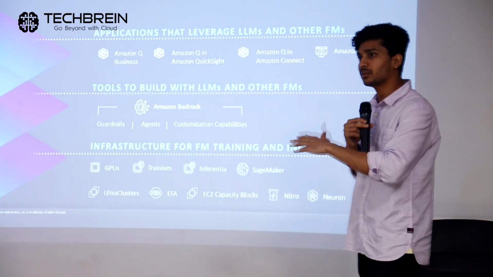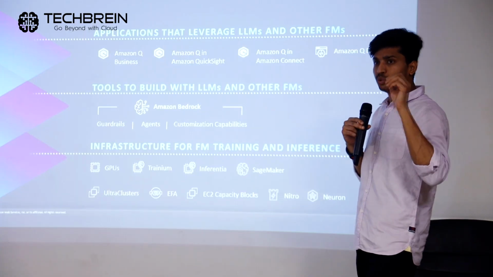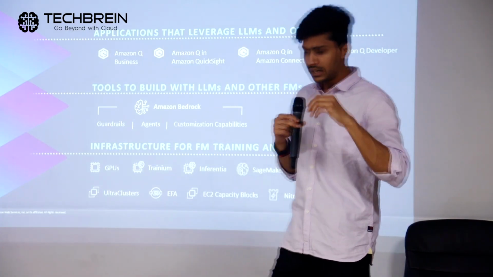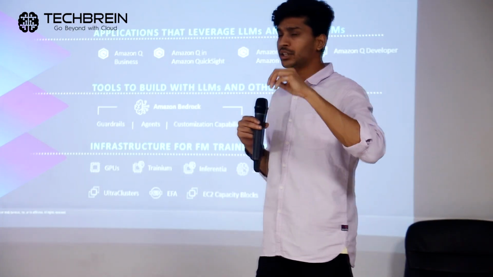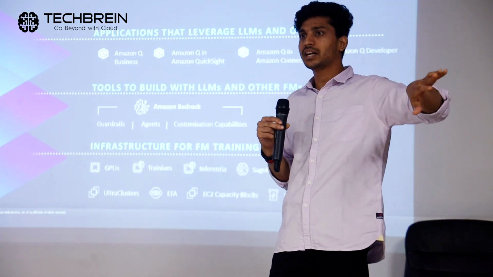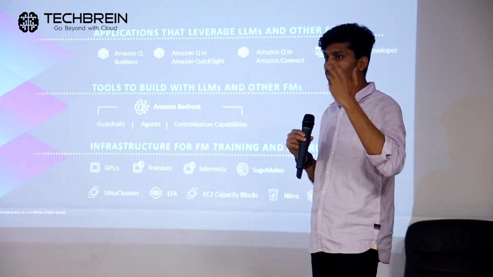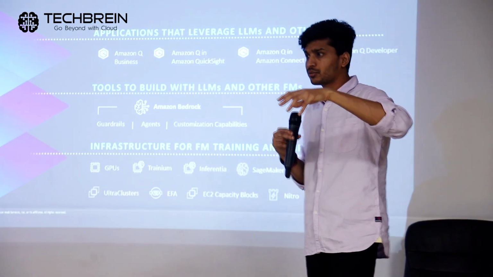Any more questions on this? This is going to be very basic, because like we were discussing at the start, when you want to implement any generative AI use case, it comes from a top-down approach.